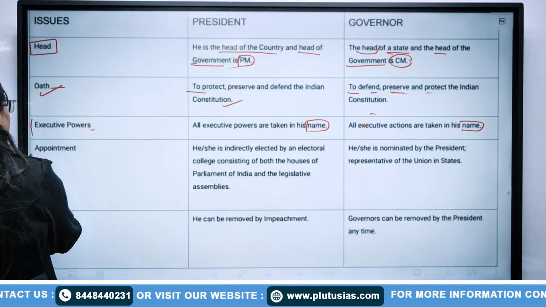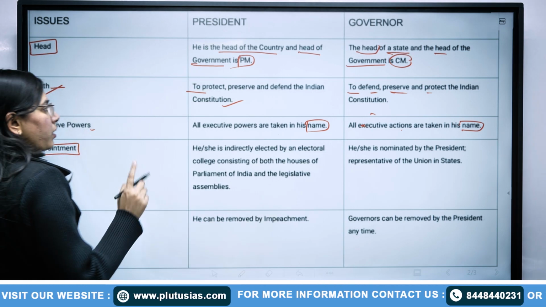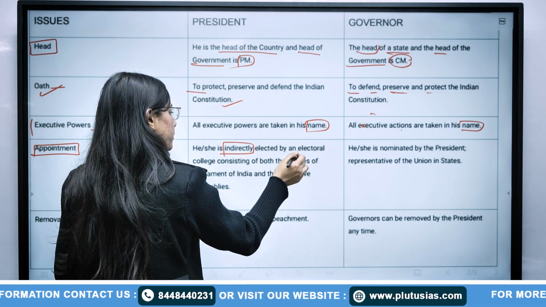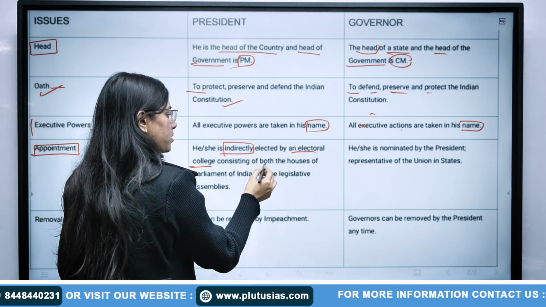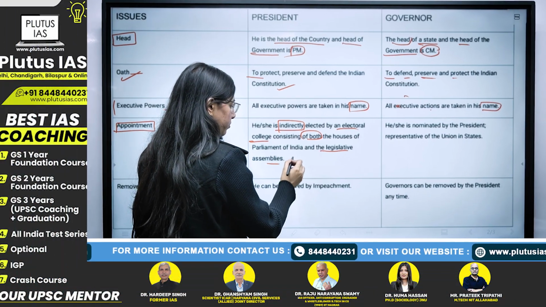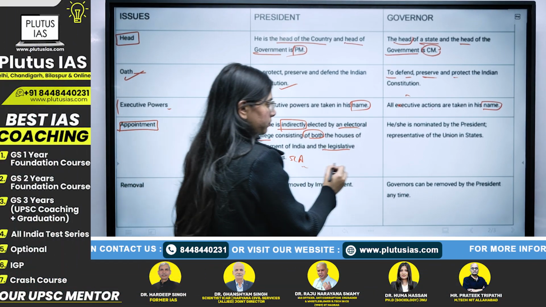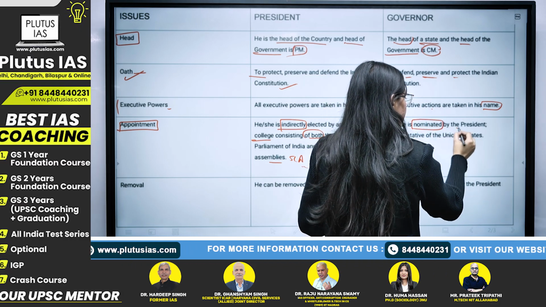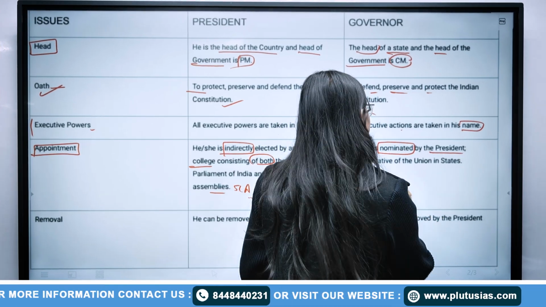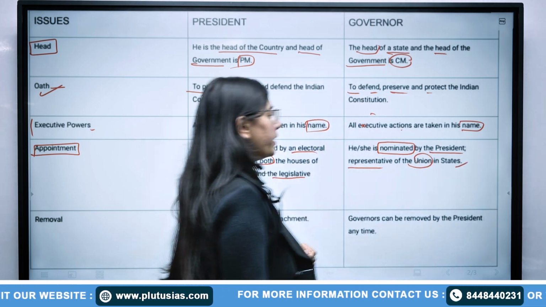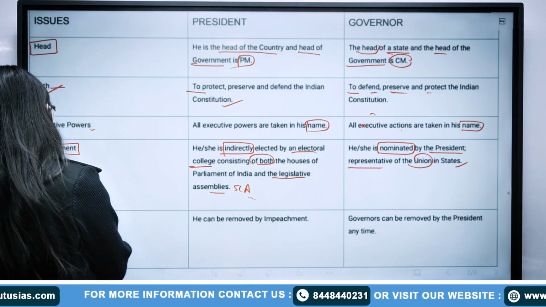After that, how they are appointed. The president is indirectly elected by an electoral college consisting of both the houses of parliament and the legislative assemblies, MLAs. Here the governor is nominated by the president. He is not elected; he is a representative of the union in a state. He is nominated by the president.